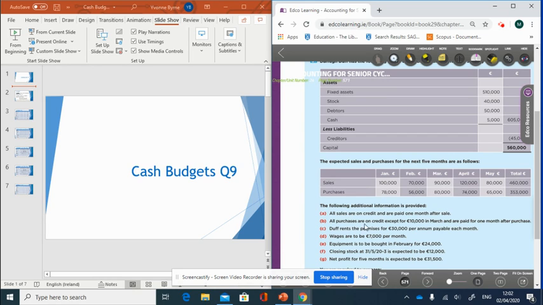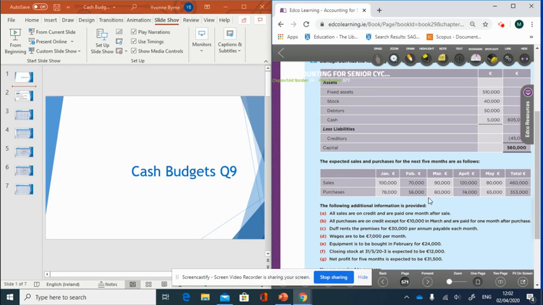Then all purchases are on credit, so the same thing applies, 1 month after purchase. So our purchases in January are 78,000, but they were from our purchases in December, because we got a month to pay them. Our purchases figure for February is 56,000, but that was from the purchases we made in January, because again we've had a month to pay them.